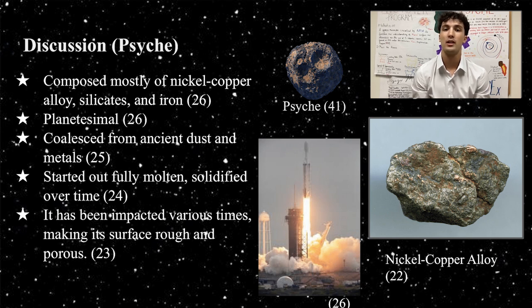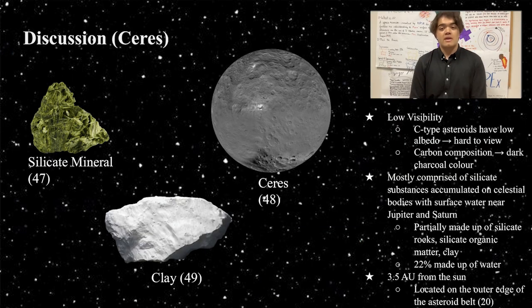Observing the surface of Psyche shows that it has been impacted various times, making its surface rough and porous. The image on the right of the slide shows a nickel-copper alloy, the very substance that makes up 60% of Psyche, and the image to its left depicts the launching of the Psyche mission in 2023, which will study the asteroid in depth. Ceres is a C-type asteroid.